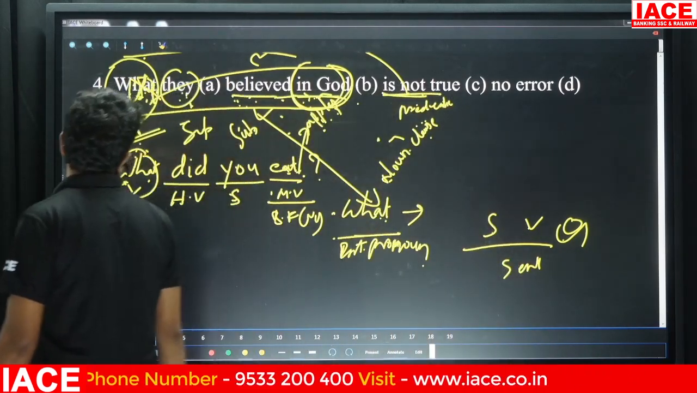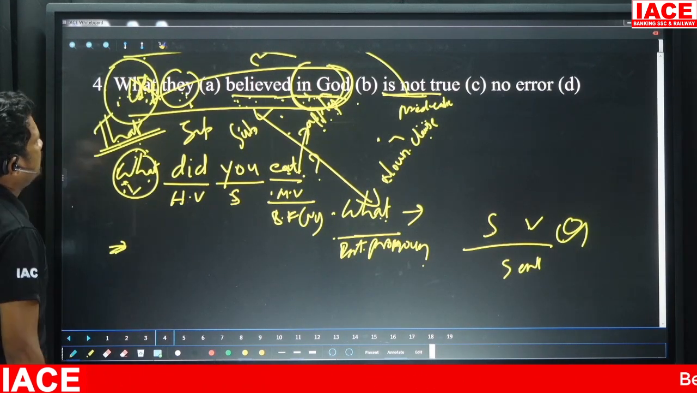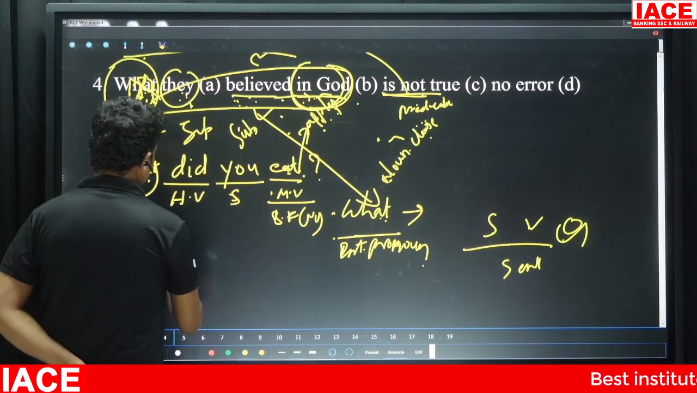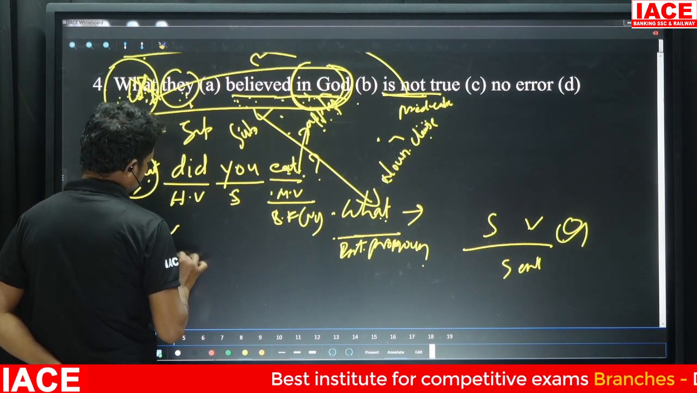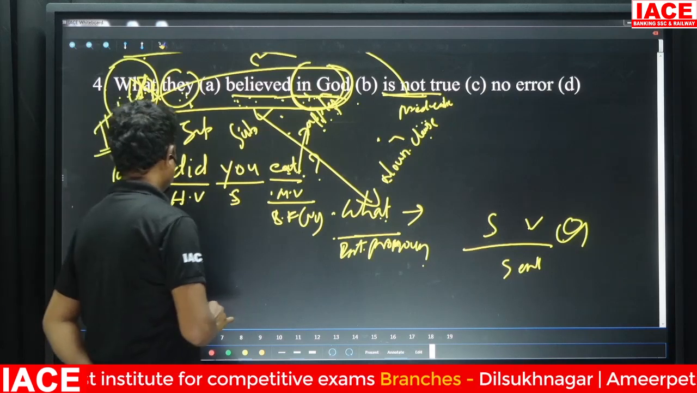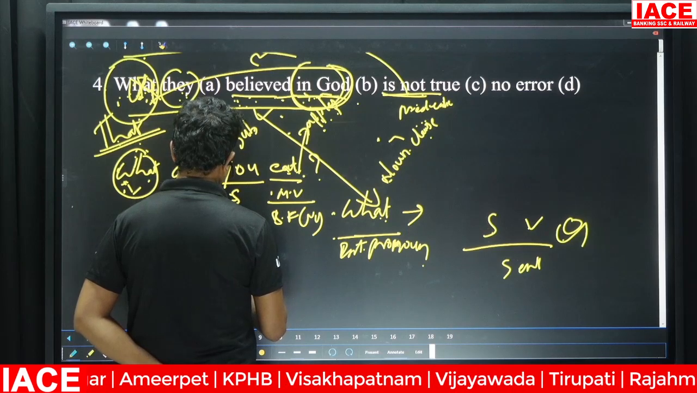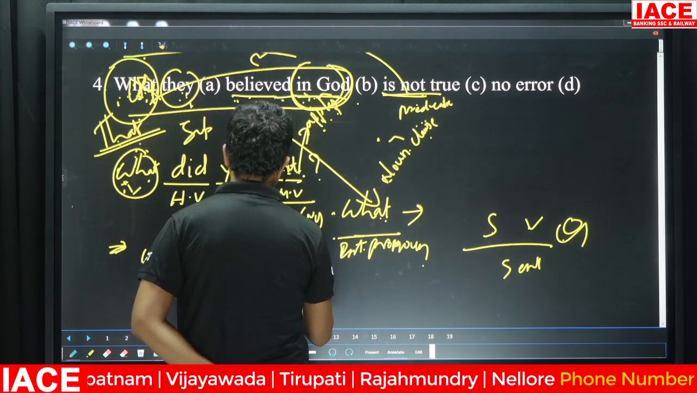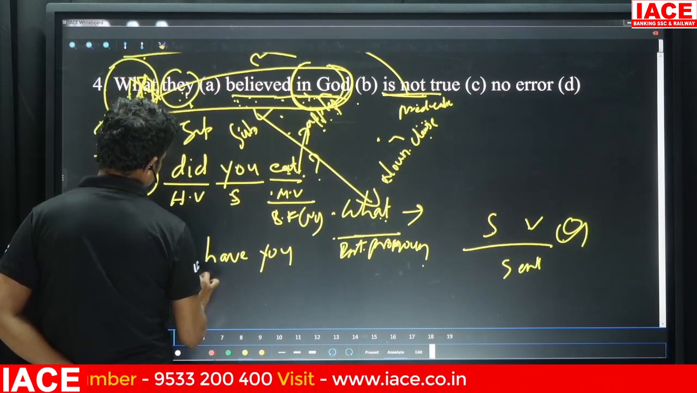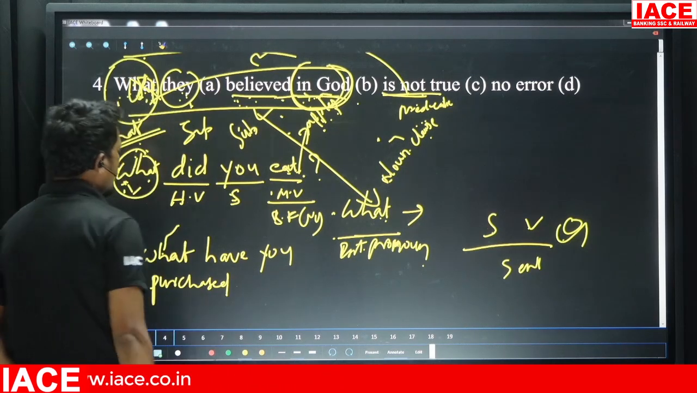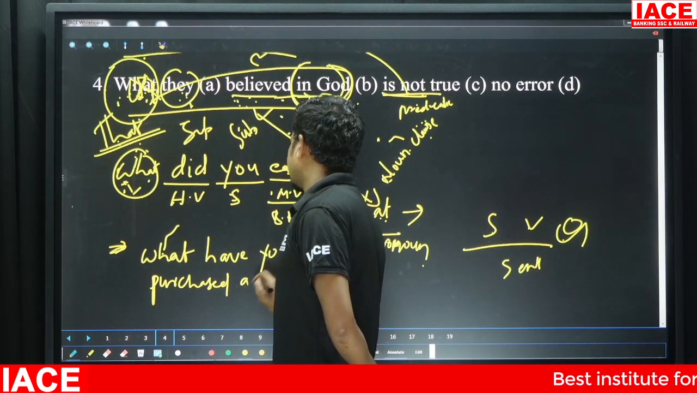Next, if you have understood this, let me write another sentence, right? What have you purchased a car?